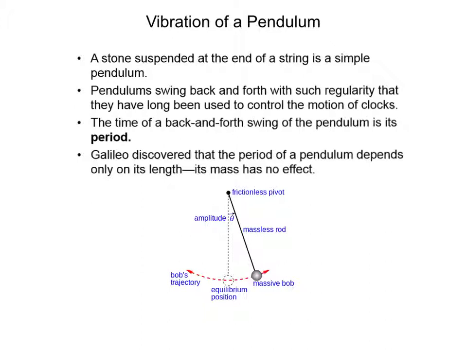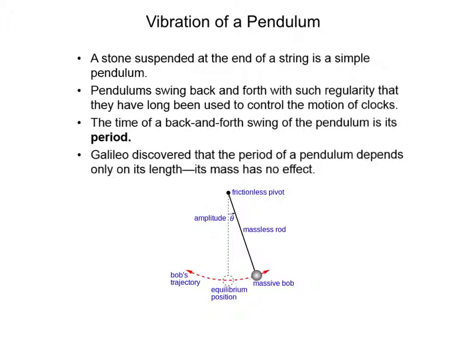Galileo discovered that the time a pendulum takes to swing back and forth through small distances depends only on the length of the pendulum. The time of that back and forth swing is called the period, and it does not depend on the mass of the pendulum or on the size of the arc through which it swings. The size of the arc we call the amplitude, and the mass at the bottom of a pendulum is called a bob. When a pendulum just hangs naturally, that position we call its equilibrium position, and that pendulum will swing back and forth through that trajectory.